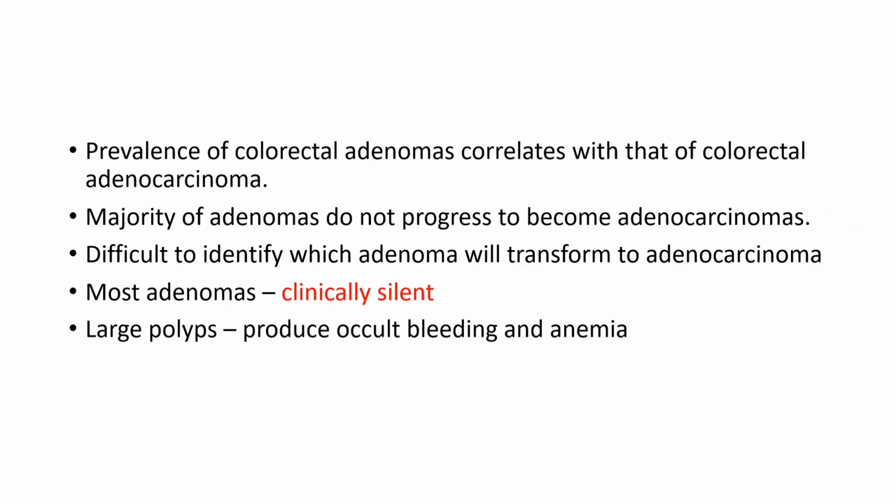Prevalence of colorectal adenomas correlates with that of colorectal adenocarcinomas, and the majority of adenomas will not develop into an adenocarcinoma. That is, if an adenoma is present, it will not definitely transform into adenocarcinoma. But if an adenocarcinoma arises, it would have arisen from an adenoma, and it is very difficult to identify which adenoma will transform into adenocarcinoma and which will not. So these are clinically silent, and the patient presents only at an advanced stage, where it develops complications and can cost the patient's life. Large polyps will produce occult bleeding, which will progress into anemia.